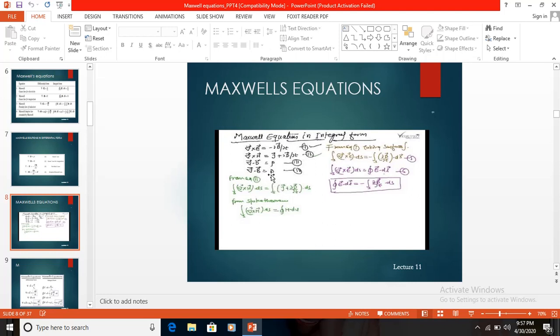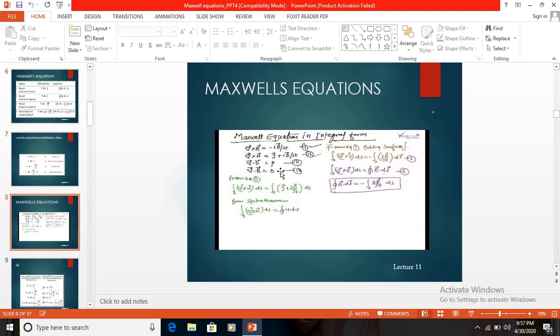So take the integral on both sides. Then the equation becomes the volume integral of del dot B dV is equal to 0. Applying the divergence theorem on the LHS, the volume integral of del dot B dV is equal to the closed surface integral of B dot dS.